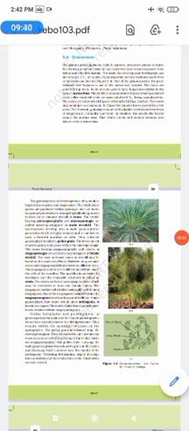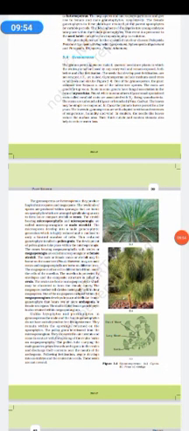If we come to the reproduction part, it reproduces sexually. The plants may be dioecious or monoecious as well. The gametophyte generation is much reduced. The female gametophyte forms the archegonia. Pollination takes place by wind, through pollen grains.